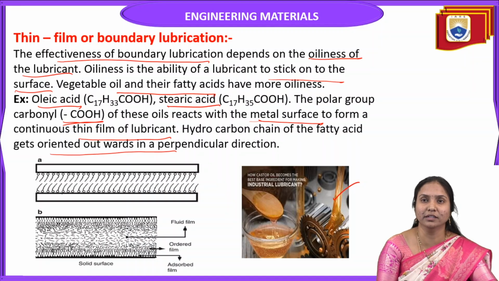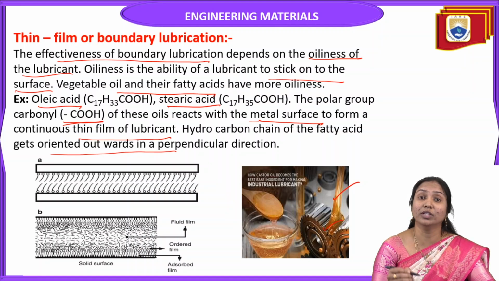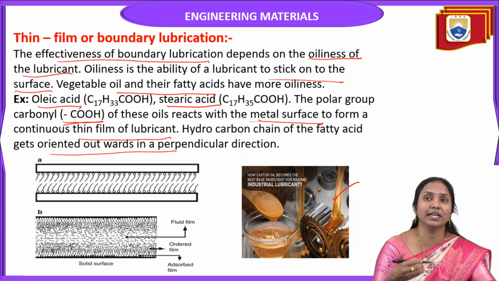See here, the effectiveness of this thin film lubrication depends on the oilness of the lubricant. For that purpose we are using vegetable oils and their fatty acids, for example oleic acid or stearic acid.